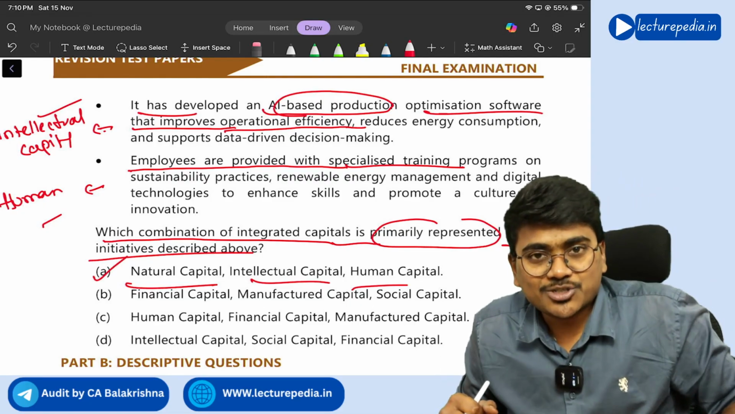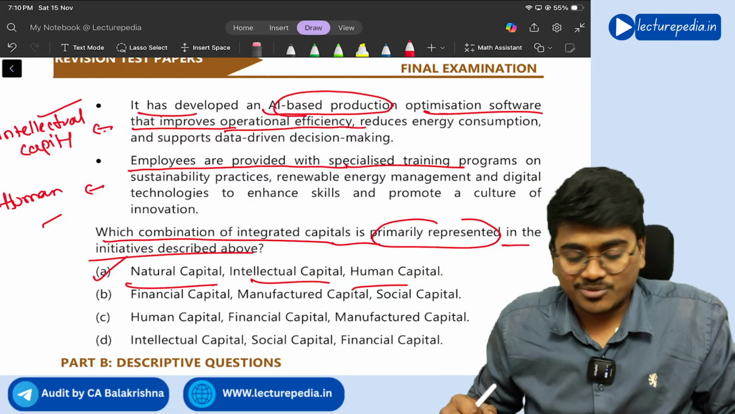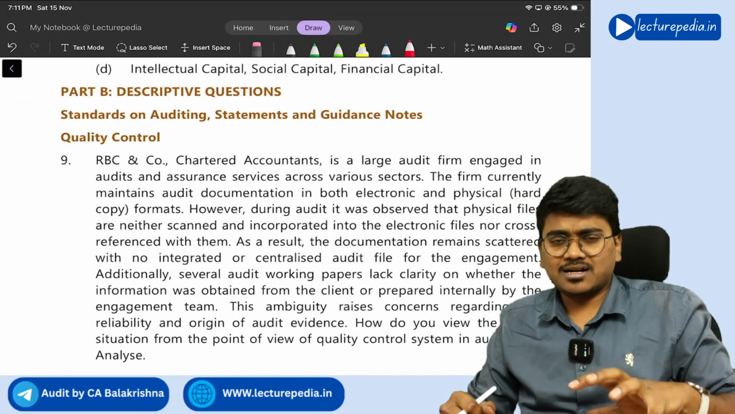Now the complete discussion of the MCQs is done, right? Yes. So I hope you understood the discussion of the MCQs.